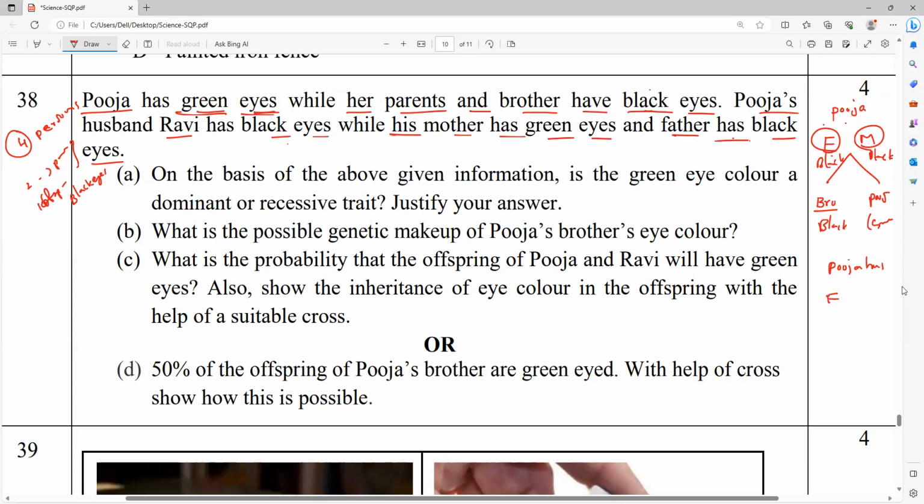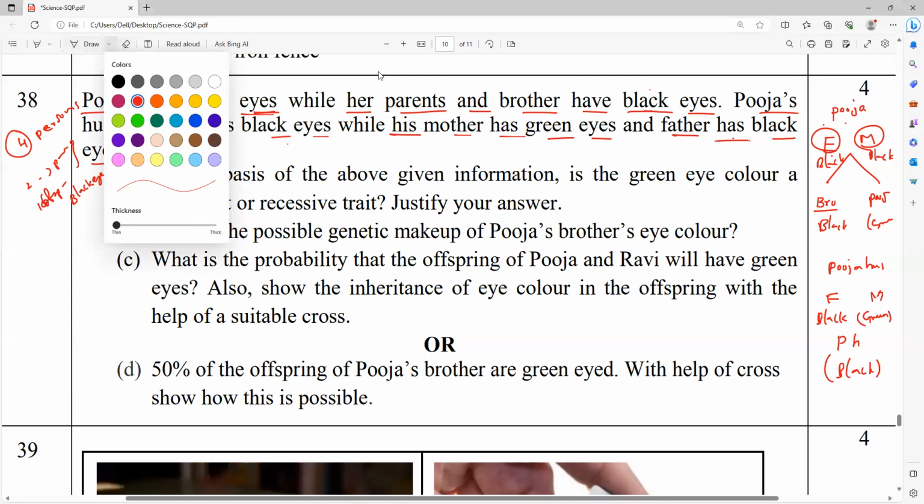So Pooja's husband's father and mother, and here Pooja's husband. Pooja's husband has black eyes. Father also has black eyes, but mother has what eyes? Green eyes. Whose mother? Pooja's mother or Pooja's husband's mother? Pooja's husband's mother.